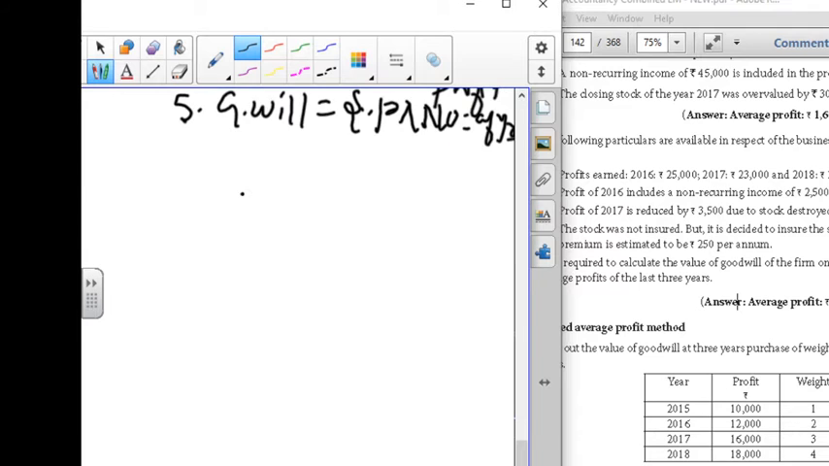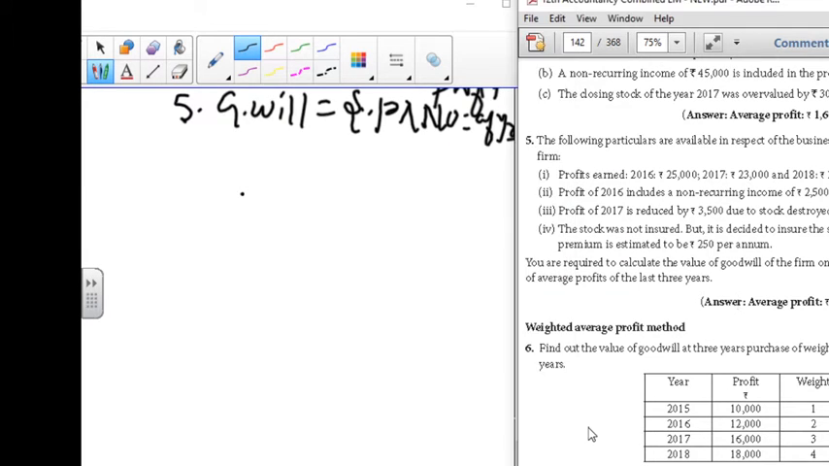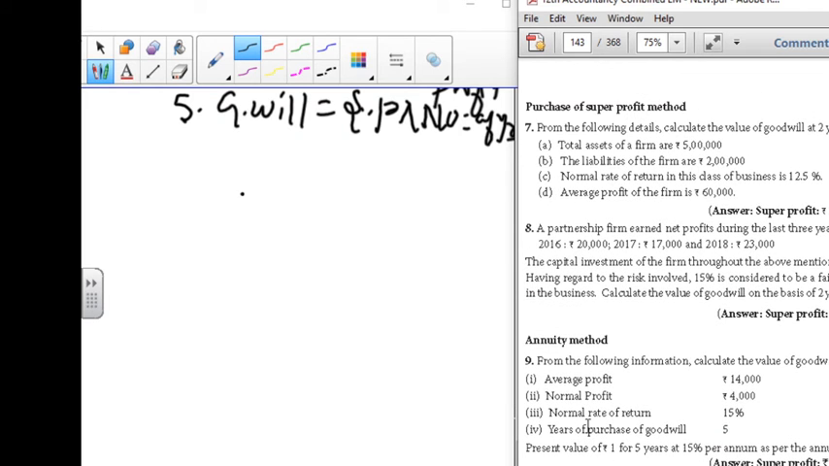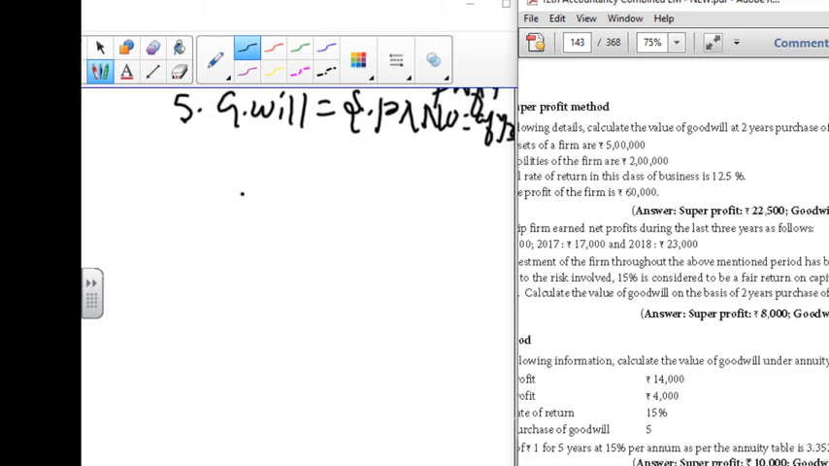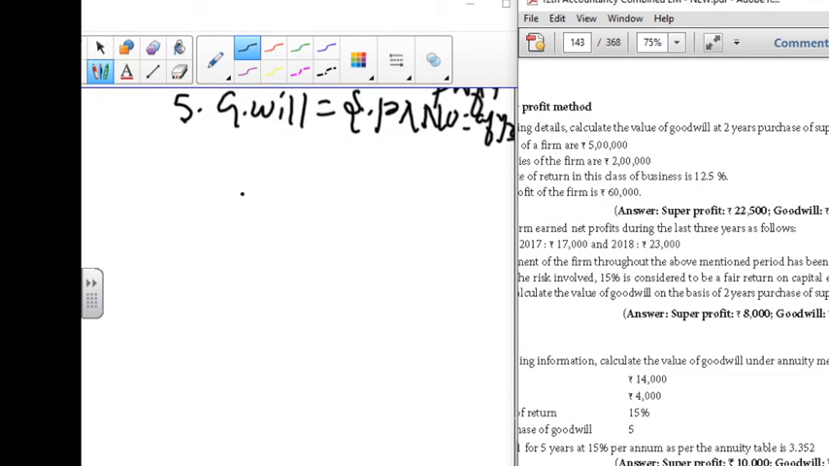And we'll move on to the 7th question. The 7th question they asked about the purchase of super profit. From the following details, calculate the value of goodwill of 2 years of purchase of super profit. Just look into the question again. They have asked you the super profit method under this purchase of super profit.